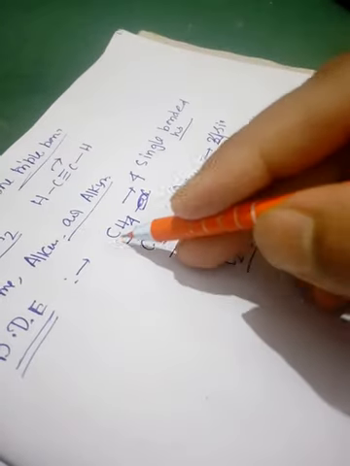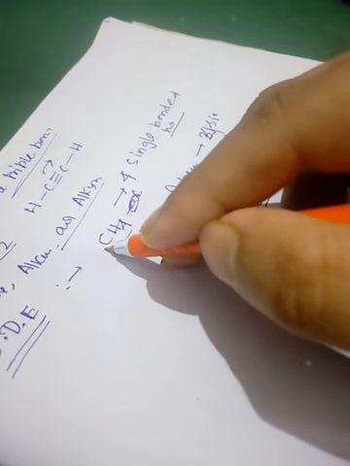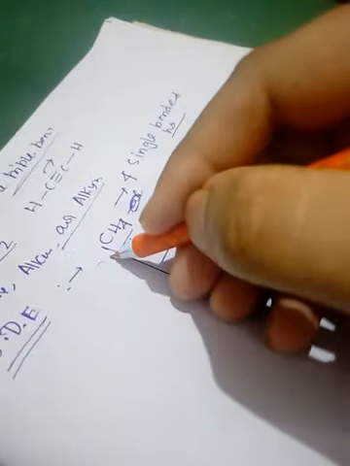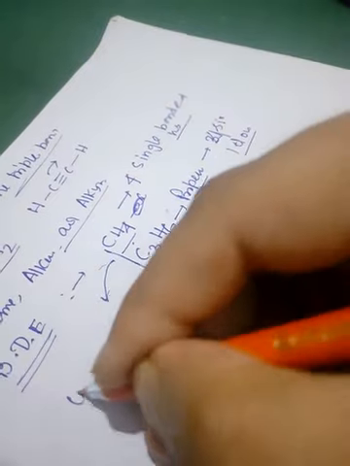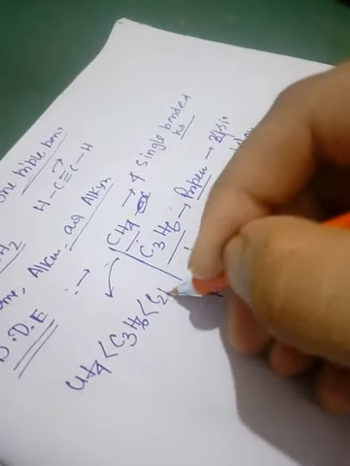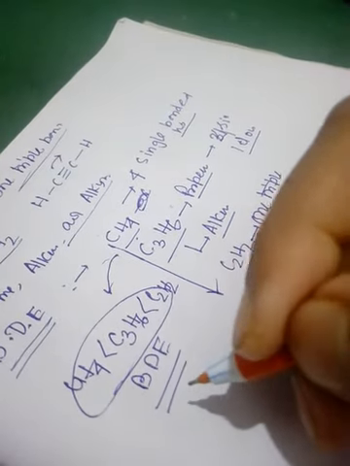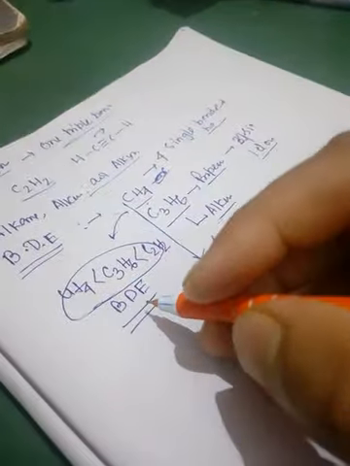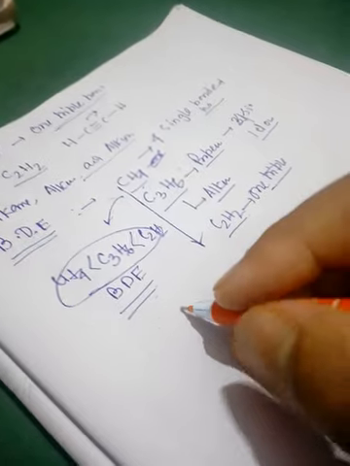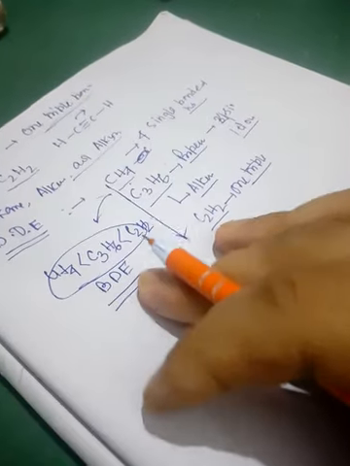Now CH4 has only single bonds. The bond dissociation energy increases in this order. CH4 has the lowest bond dissociation energy, that is CH4 less than C3H6 less than C2H2. It is the bond dissociation energy order. Bond dissociation energy order means how much strain the bond has.